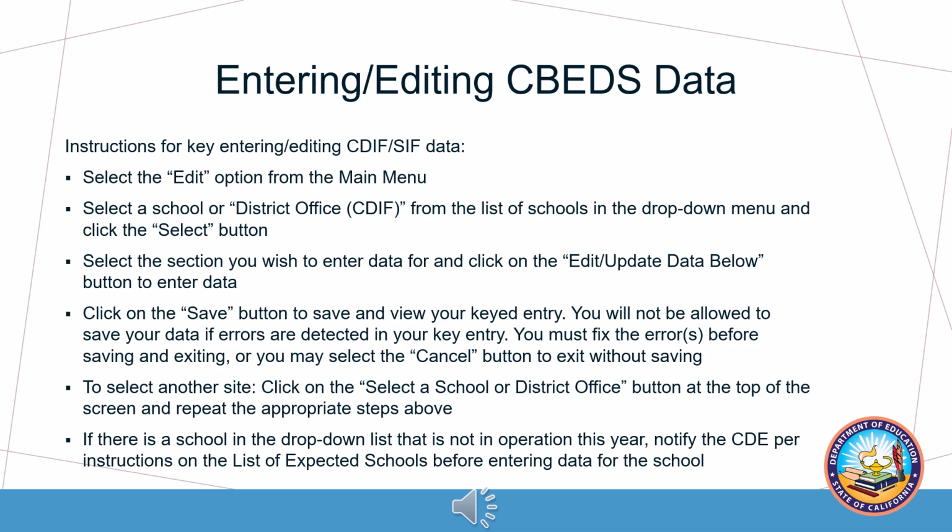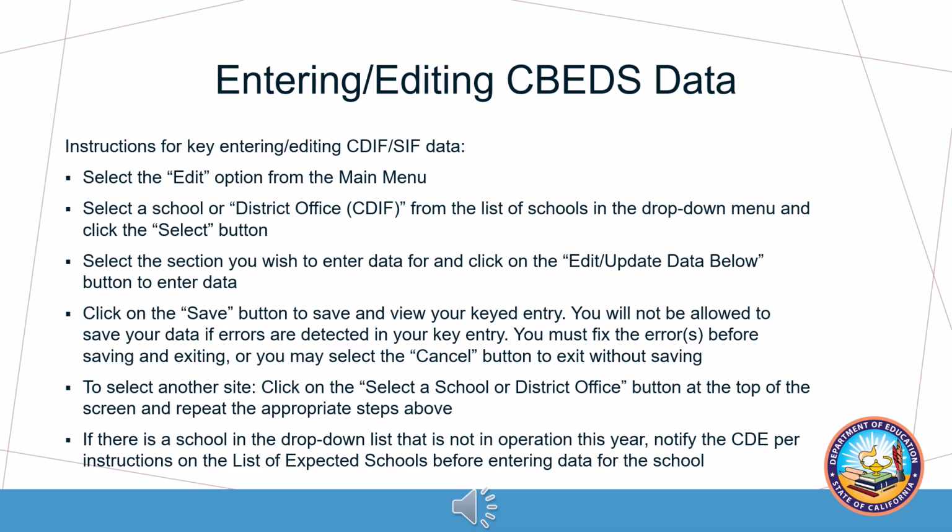Select the Edit option from the main menu. Select a school or the district office, CDIF, from the list of schools in the drop-down menu and click on the Select button. Selecting a school will load the SIF for the school. Selecting the district office, CDIF, will load the CDIF for the district county office. Once the system loads the school or district office information, a screen showing the available sections for you to edit will be displayed. Select the section you wish to enter data for and click on the Edit Update Data Below button. Click on the Save button to save and view your keyed entry, or you may click the Cancel button